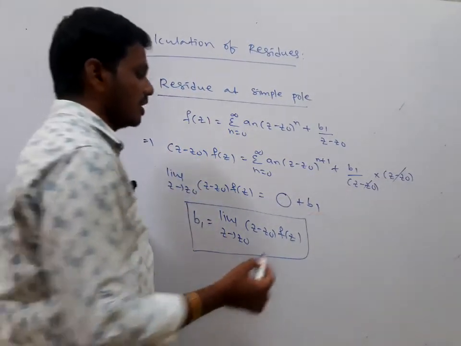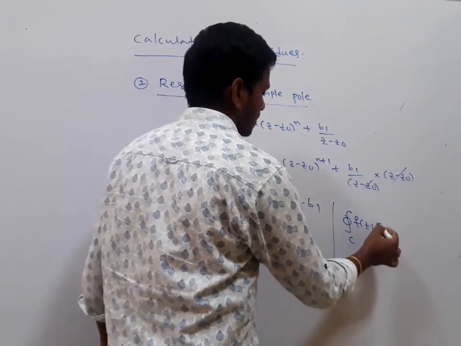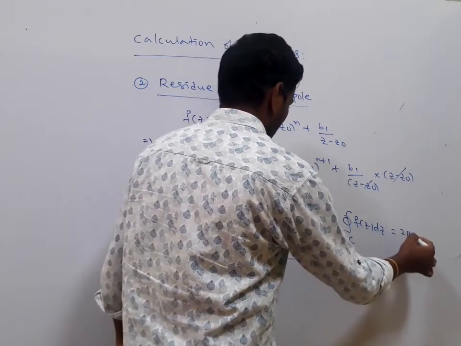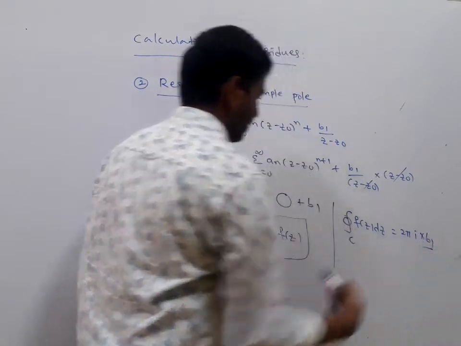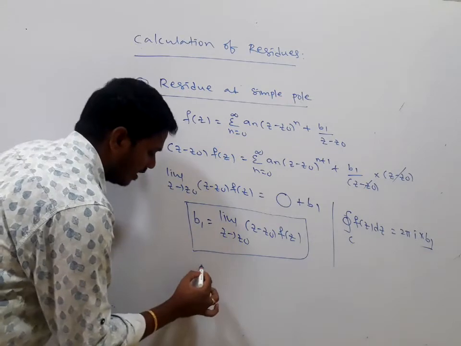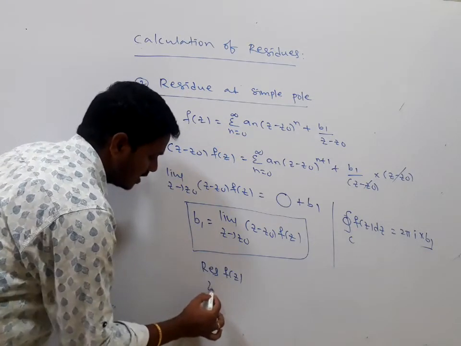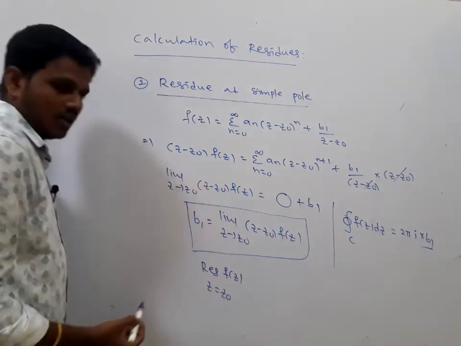So what does the integral value become? The integral over C of f of z dz equals 2 pi i into b1, we can write it as b1, right? You will get the integral value easily. Or this is denoted by the residue of f of z at z equals z naught. No need to be confused by it.